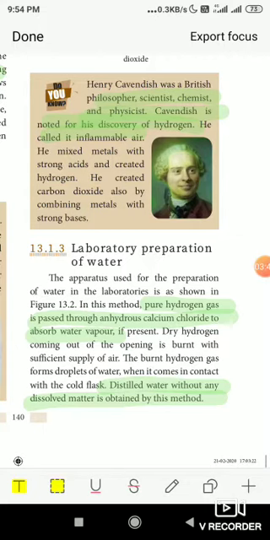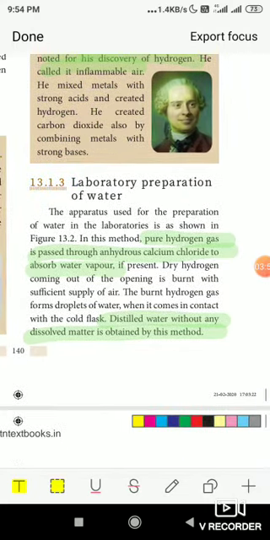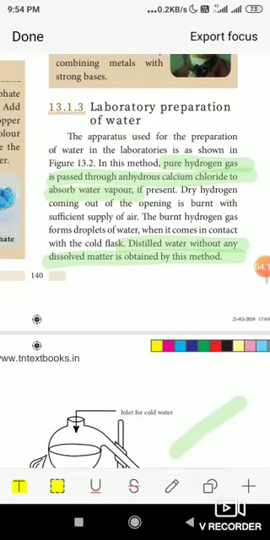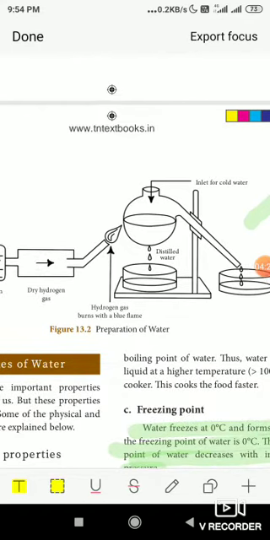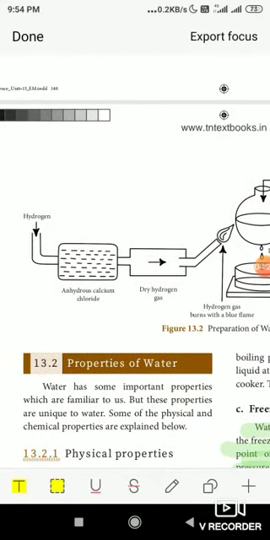Then in the laboratory preparation of water, we already told that pure hydrogen gas is passed through anhydrous calcium chloride to absorb the water vapor, and when this hydrogen is burned with sufficient supply of air, the water will be formed, and these droplets of water will be collected in the cold flask, and this is how the distilled water is formed, which is used in the inverters and generators. And this is the diagram for how the distilled water is formed.